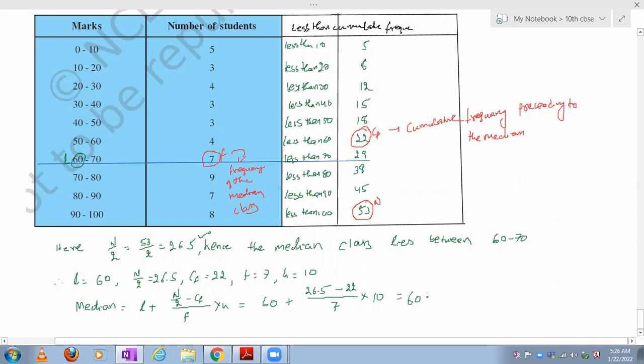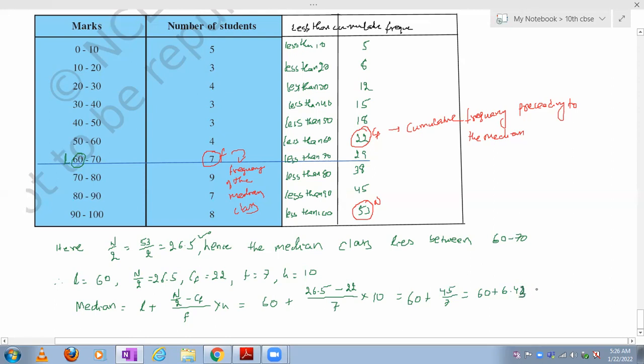So 60 plus 26.5 minus 22, how much? 4.5. 4.5 into 10, 45. 45 by 7. 7 6s are 42, 42, 3 7s are 4, 28, means 2 7s are 14, and so 6.43 approximately.